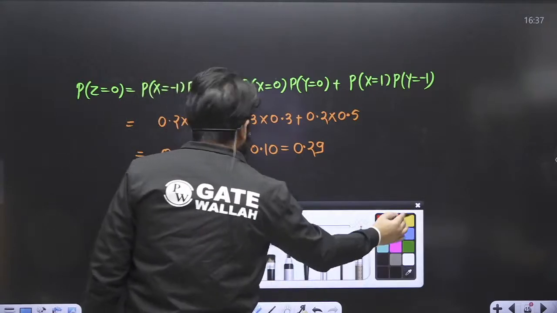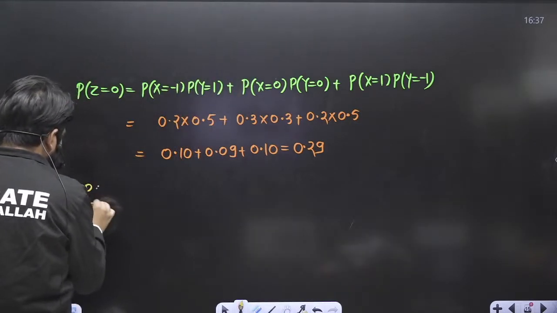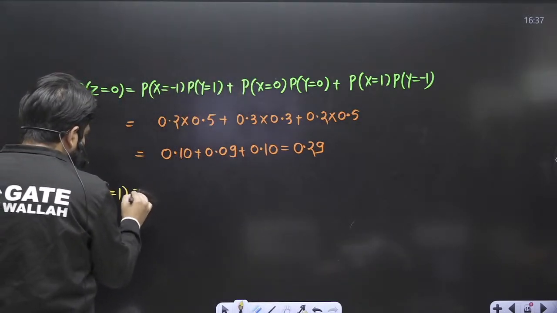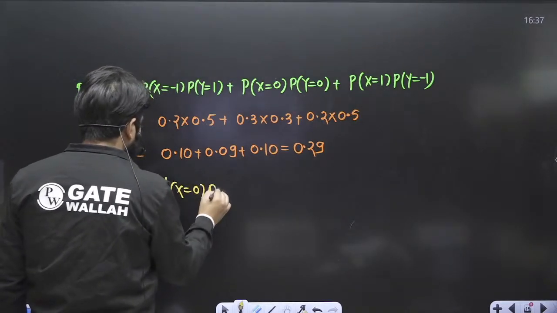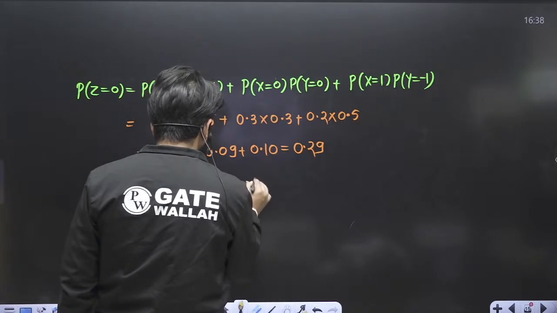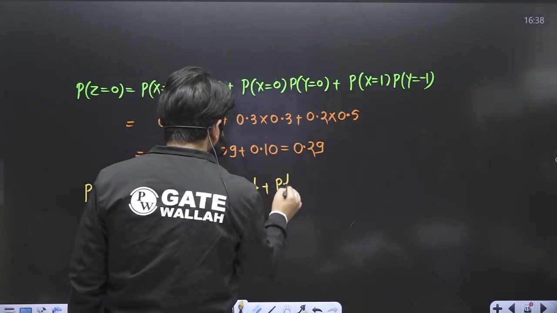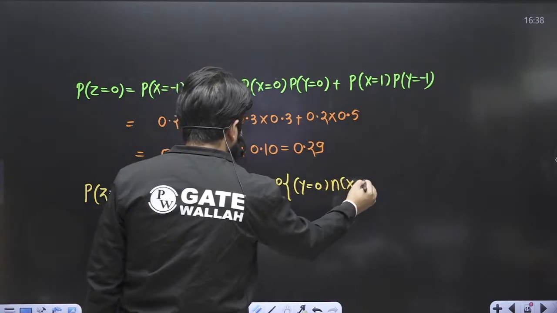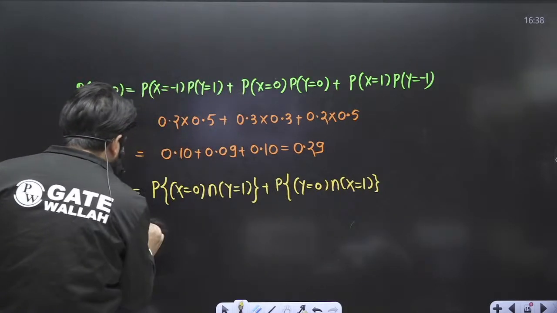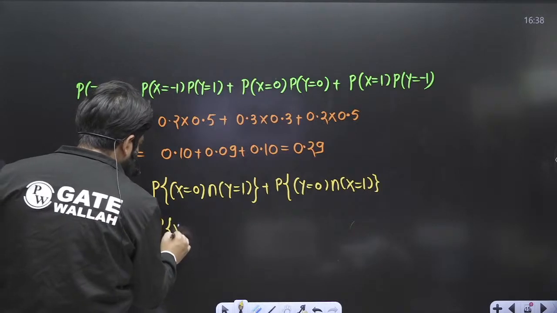Okay. Similarly, we have to calculate the probability of z equal to 1. How will you calculate the probability of z equal to 1? x becomes 0, y becomes 1, plus y becomes 0 and x becomes 1. Again, these are independent random variables, so you can simply multiply their values.